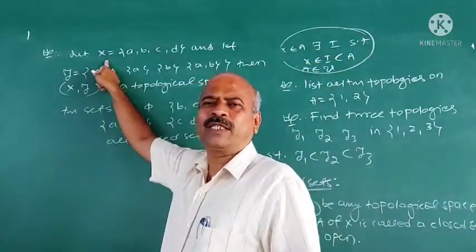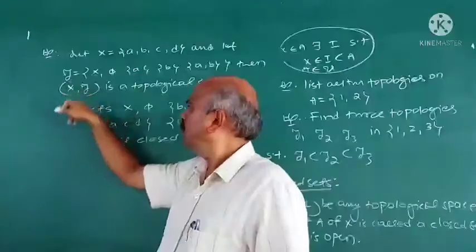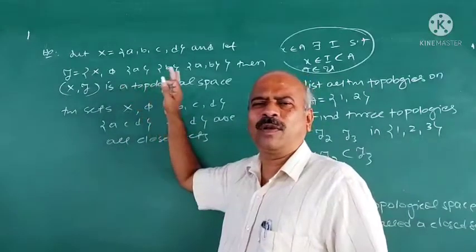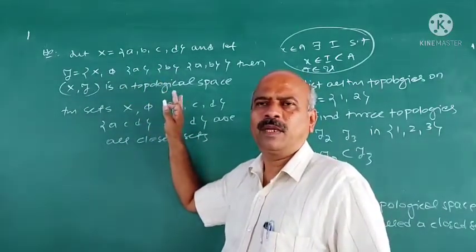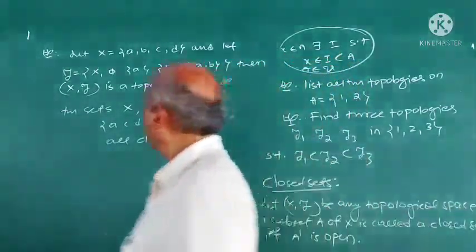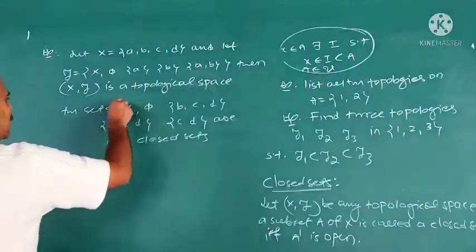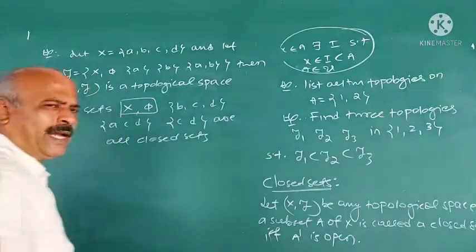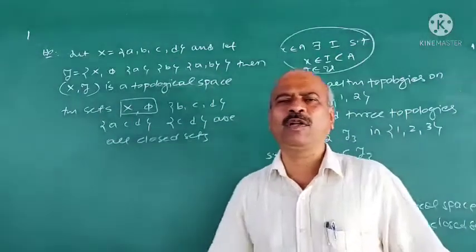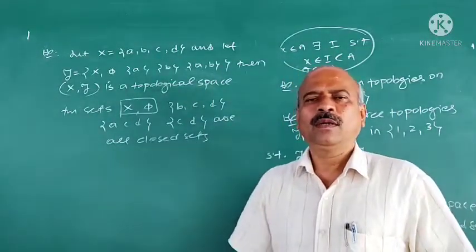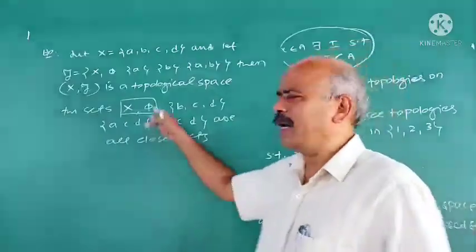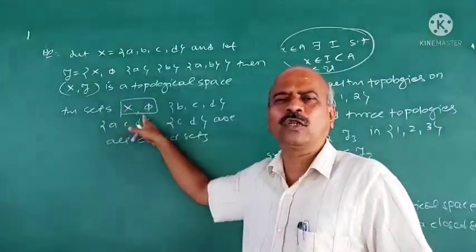A subset A of X is closed if and only if the complement of A is open. If the complement of A is open, A is said to be a closed set. Now in this case, see here, this is important. In any topological space (X, tau), X and pi are always open as well as closed sets.